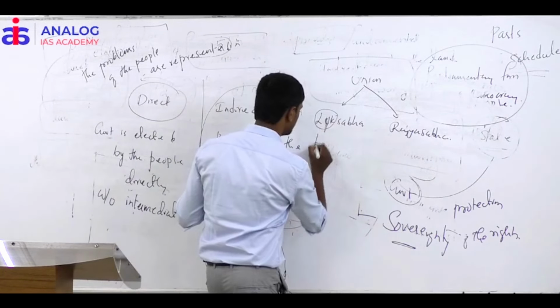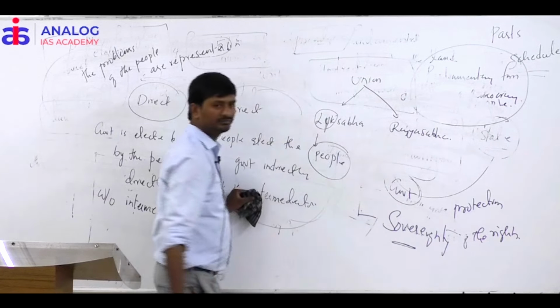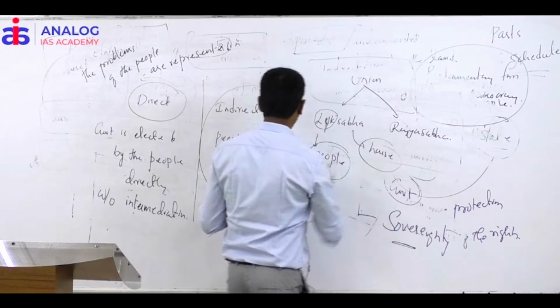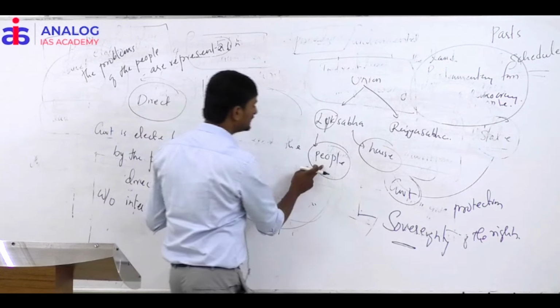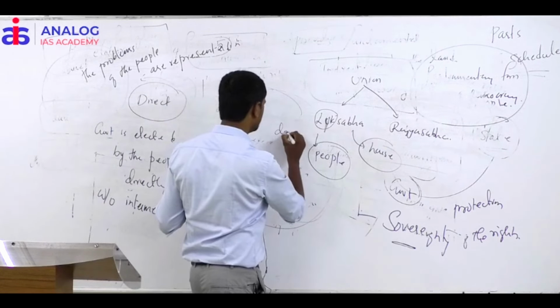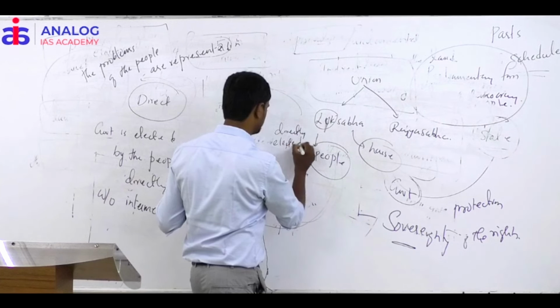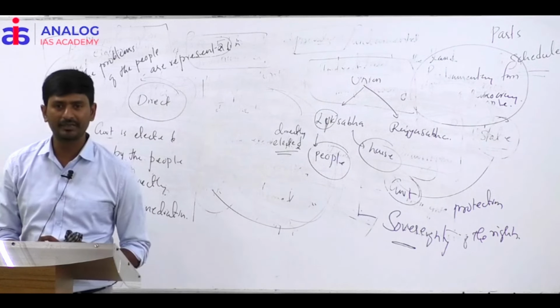Lok means, what is that? People. Sabha means house. So in other words, this is the house which is directly elected by the people. Lok Sabha is the house which is directly elected by the people.